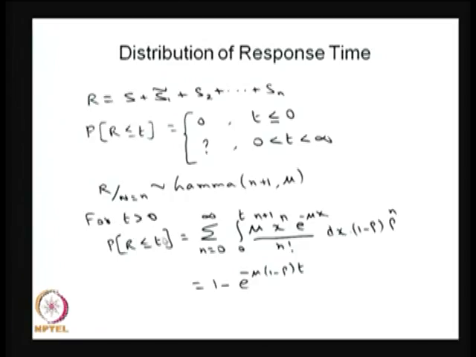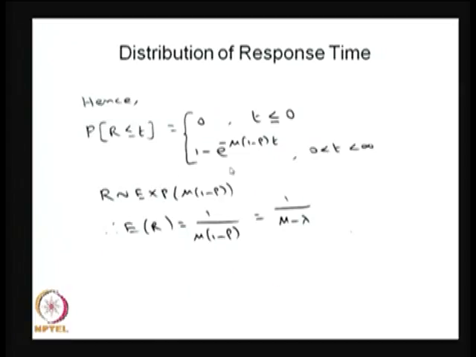For t greater than 0, find the CDF using first the conditional, then the unconditional, multiplied by 1 minus rho times rho power n, summation over n equal to 0 to infinity, because there is a possibility of no one in the system, or one customer, two customers and so on. Therefore the running index is 0 to infinity. Do the simplification, you will get 1 minus e power minus mu times 1 minus rho times t.